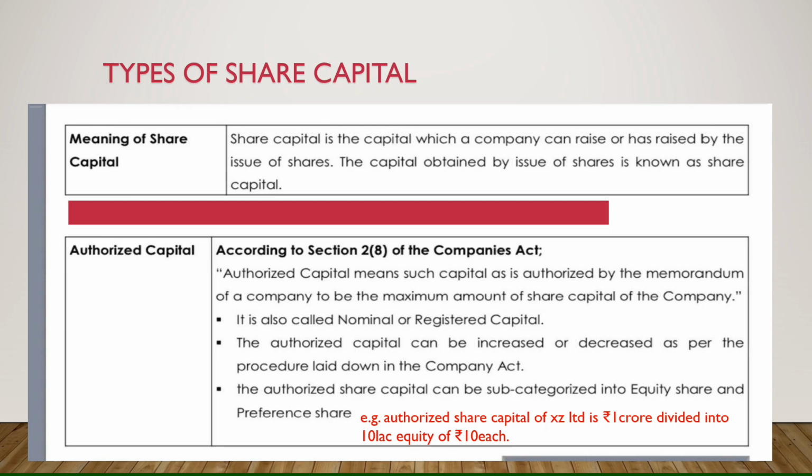It is also called nominal or registered capital. Here you can see in the example that authorized capital of XYZ Limited is 1 crore divided into 10 lakh equity shares of rupees 10 each. So, what total amount can it issue in its lifetime? That is 1 crore only. It cannot issue more than 1 crore.